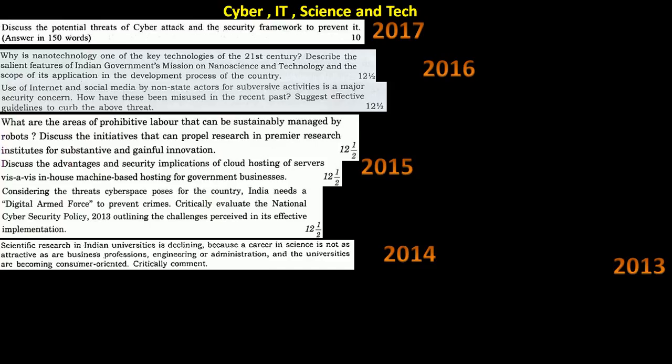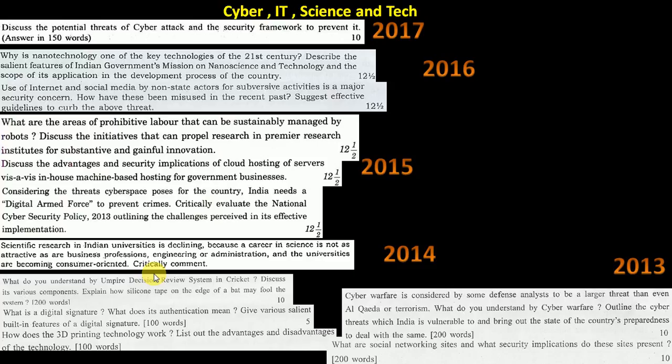Now the premier institutes are getting more and more competitive. It is coming in the range of the international institutes. Although it will take a long time, at least a step has been taken. So this question is of that kind. Scientific research is declining in India because people prefer to do business or something else. So you have to critically comment on whatever statement is given.